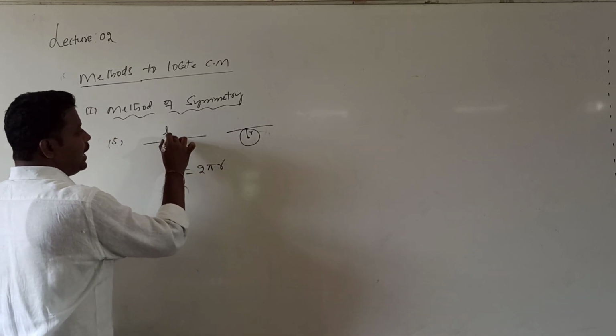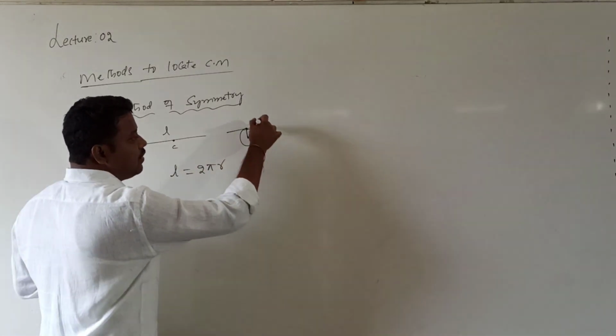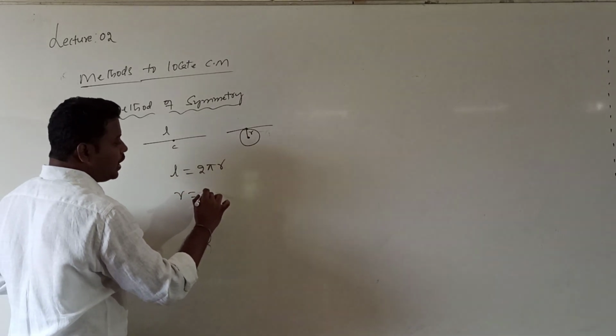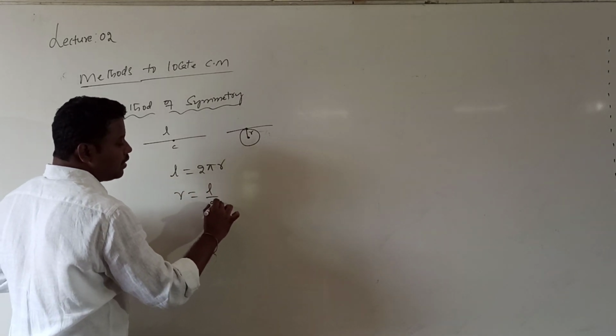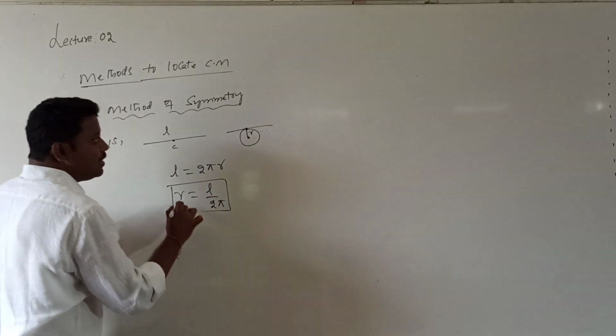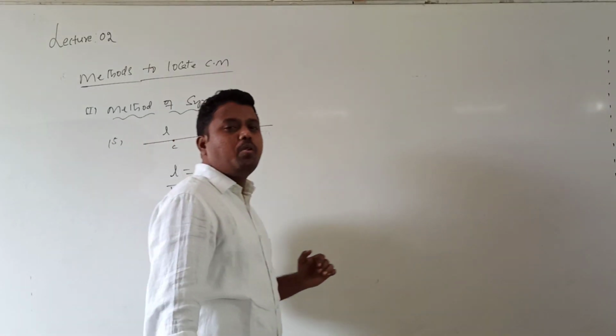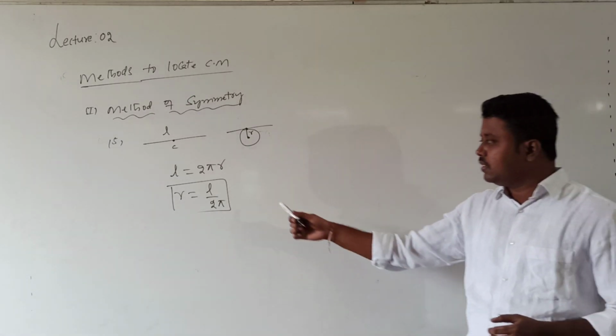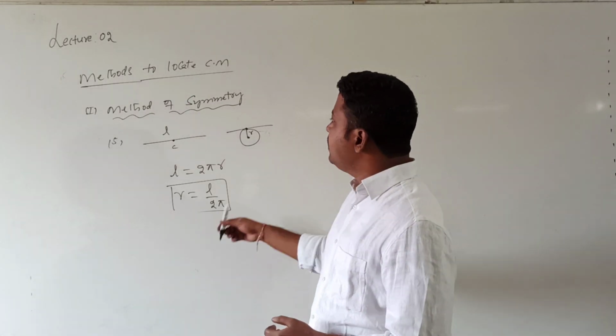So total length is L. Circle circumference 2 pi r is equal to L. Then what happened to the L value? The R value is L divided by 2 pi. What is R? R is the shift of the center of mass. By what distance the center of mass is shifted, that can be calculated by using this. Understood now? So this is it.